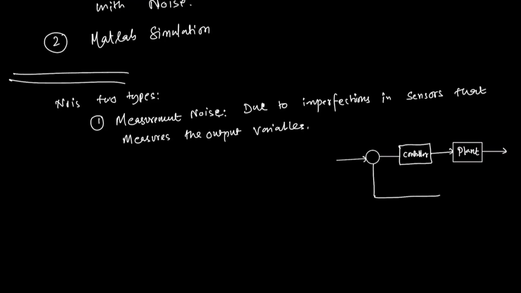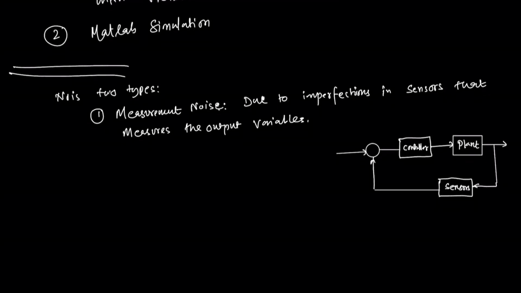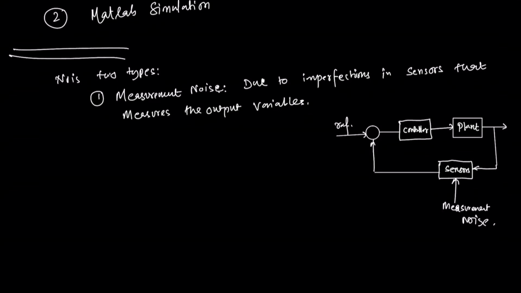This is the feedback. In the feedback, we have the sensor, which receives the actual state values of the plant. So this is the measurement noise.